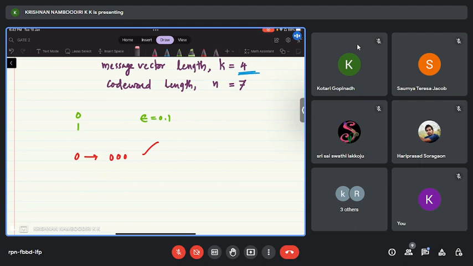So is it possible to receive 1, 1, 1? That means an error in the first transmission, error in the second transmission, error in the third transmission. That is possible, right? Because in every transmission, there is a probability of error which is equal to 0.1. So we will start with the case where there are no errors. If there are no errors, the output will be equal to 0, 0, 0. Correct? This is the first, second, and third received values. Okay. So if there are no errors, then 0, 0, 0 will be received.